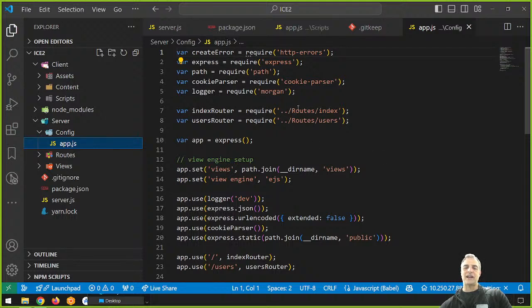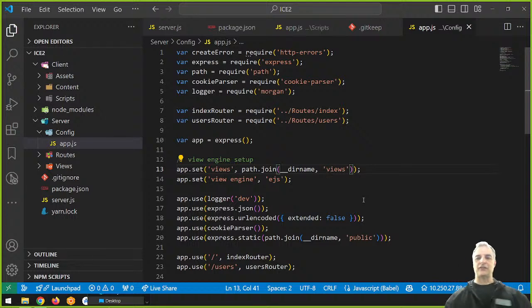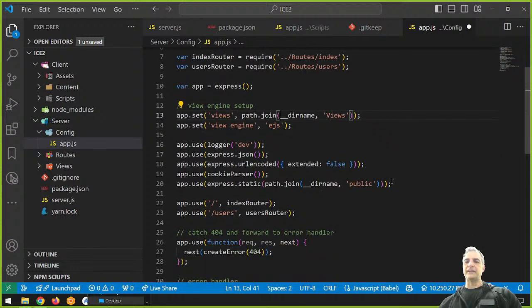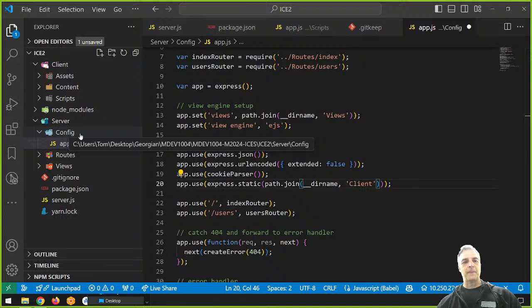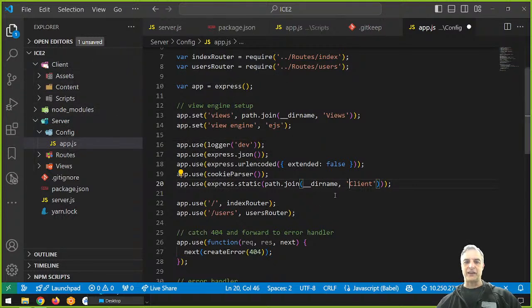It says .. So up here, .. is up, then down. This is good, actually. These two things are good. But these are not good, right? Let's fix these. So views is dirname, capital V, views. This can't change. This is not a path, right? And public, there's no more public. It's called client. And by the way, client isn't here anymore, right? It is up a couple of levels. So it's not here. It's up one level, up another level, and to client, right? So it's like ..